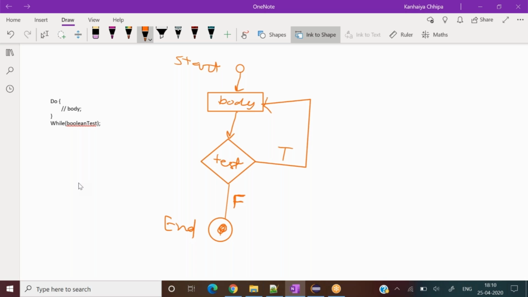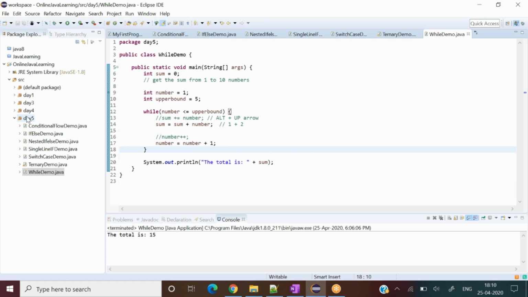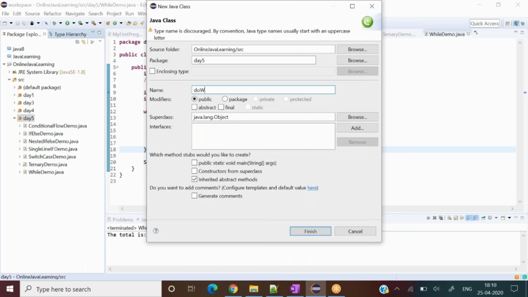Okay, got the point. I would like to do the same thing with the do while loop, same example, so I can do that with do while loop also. So let me quickly go there, do while, better D should be capital, do while demo.